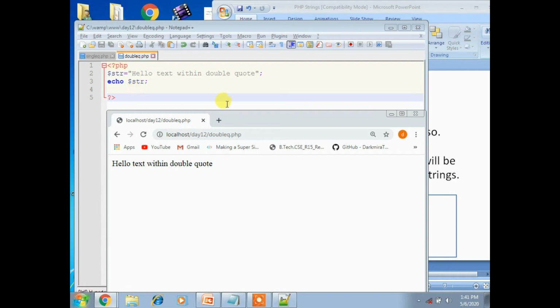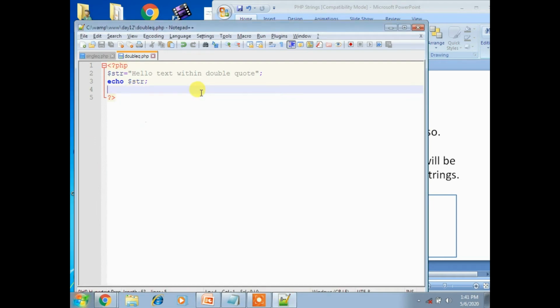Let's see the code part. We'll take another one in another way. Here I have taken one string, str1. For this I am using another statement using double.